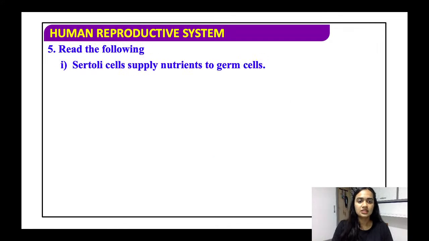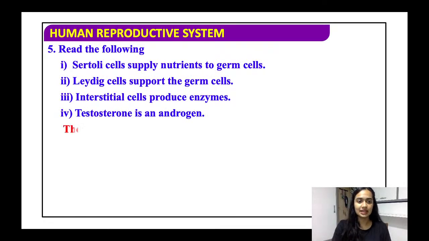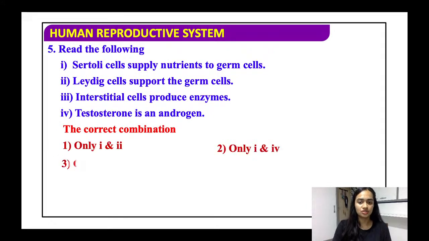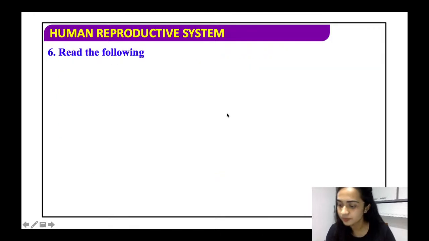Read the following. Sertoli cells supply nutrients to the germ cells. Leydig cells support the germ cells. Interstitial cells produce the enzyme. Testosterone is an androgen. So the correct option here is basically only the 1 and the 4. Sertoli cell supply is absolutely right, and testosterone is a hormone is absolutely right. Interstitial cells do not produce any enzyme, and Leydig cells do not support the germ cells. They basically produce the androgens. So only the first and the last statement is correct.